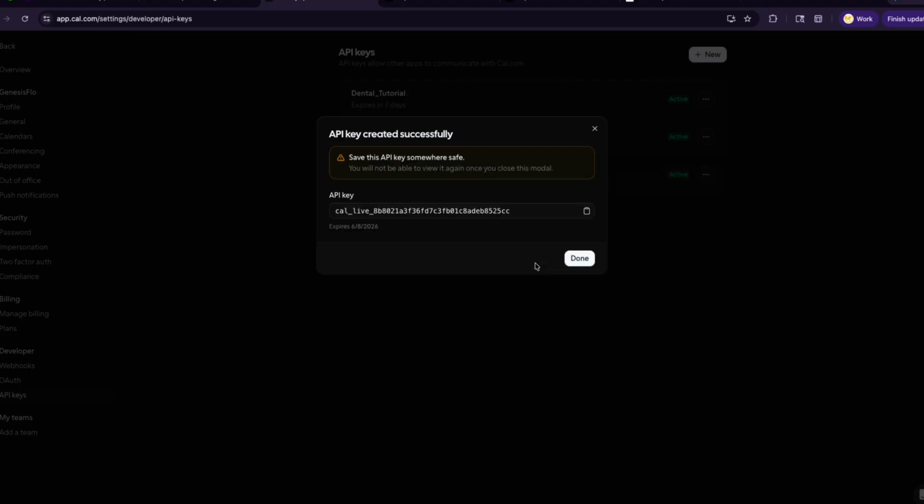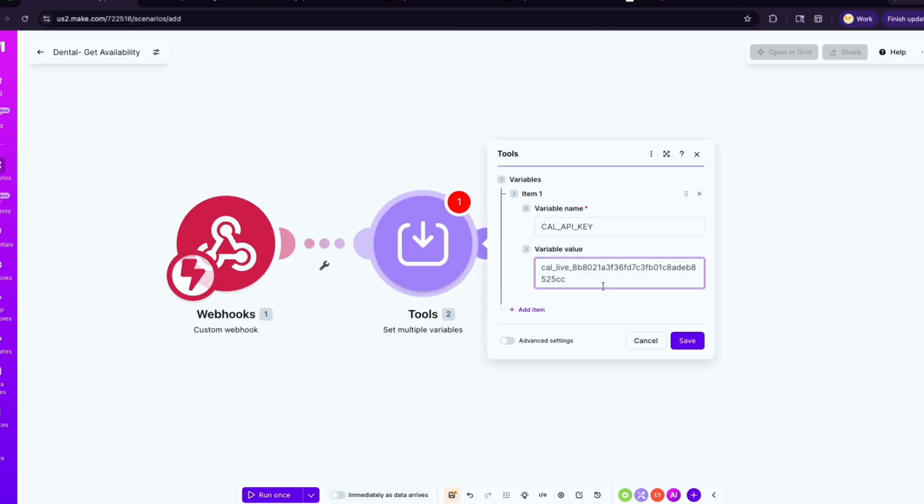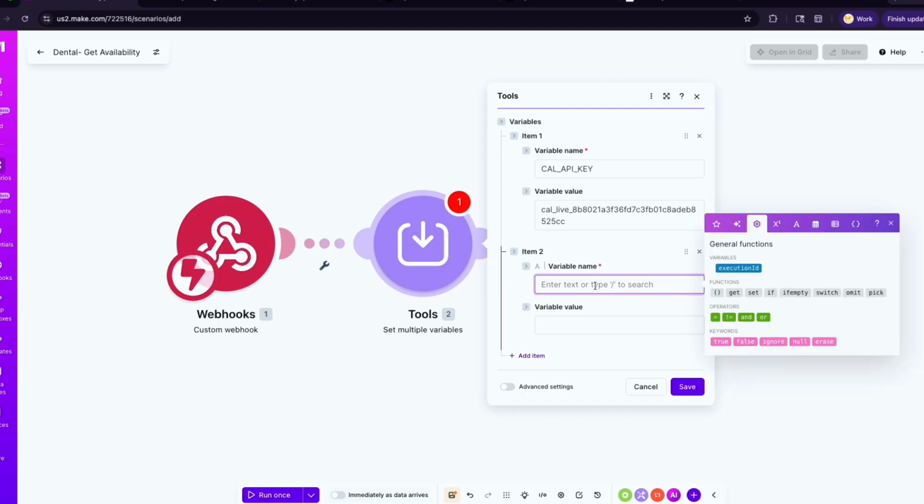Okay. And then we will create this. And then you want to copy this here. We'll go back to the automation and we'll paste that in here. Okay. And then the next thing that we need is a Vapi API key. Vapi, let's call it API key.